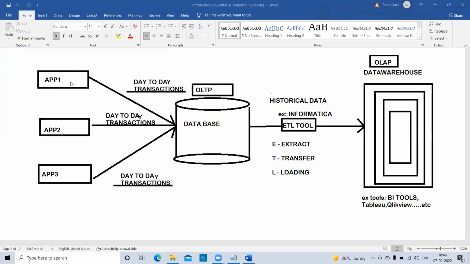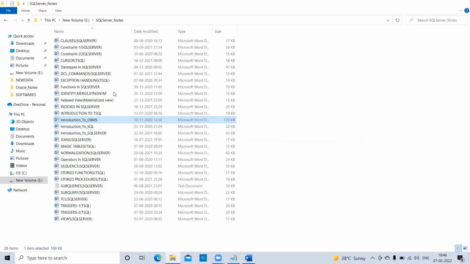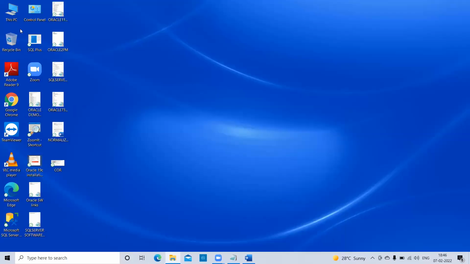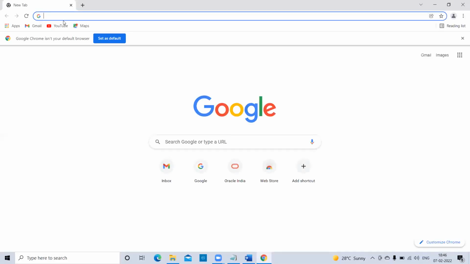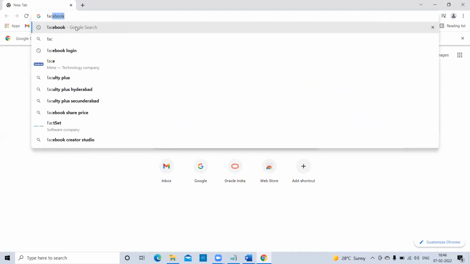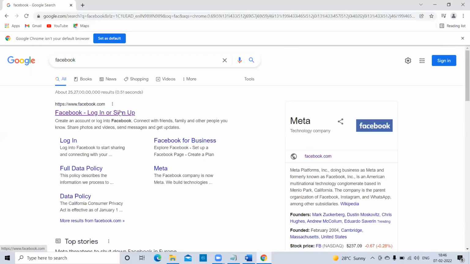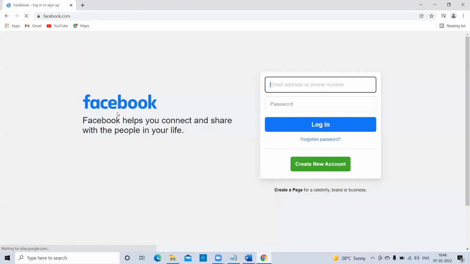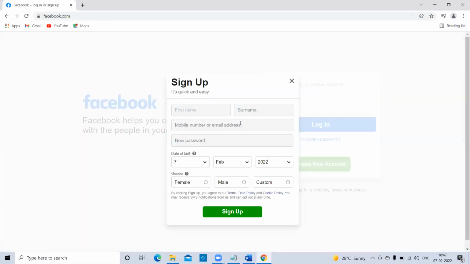The app is nothing but your login apps here, like a Facebook app, a Gmail account app. The app will not store. Understand? The app is not a database. This is the Facebook app for creating an account.